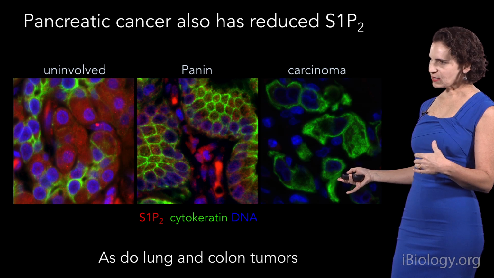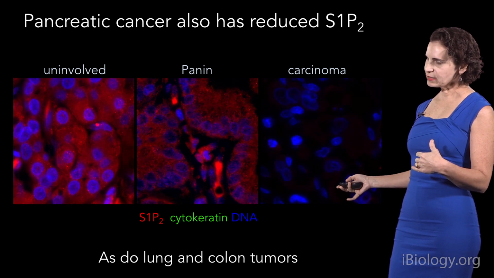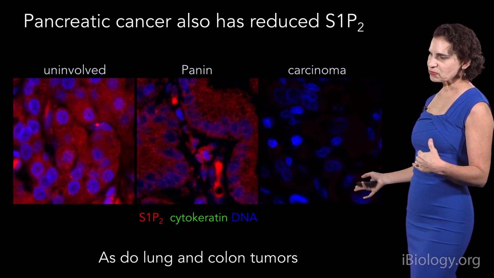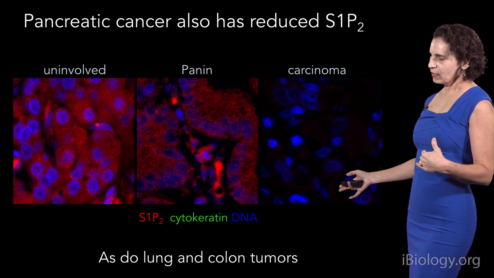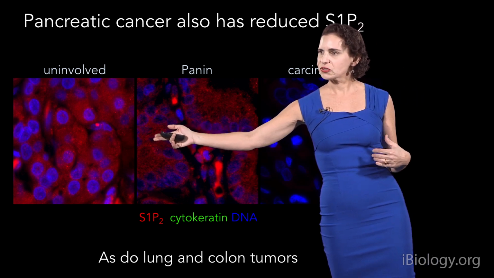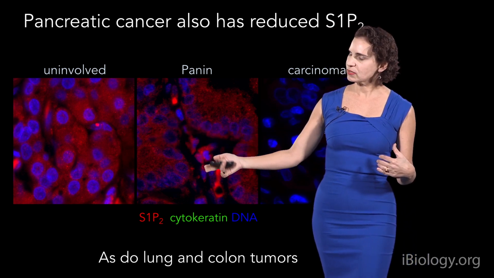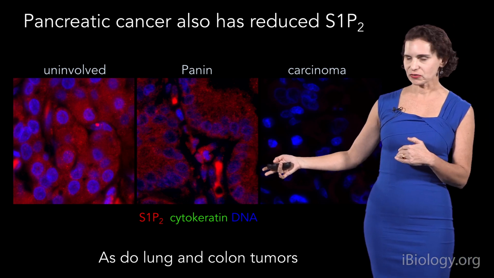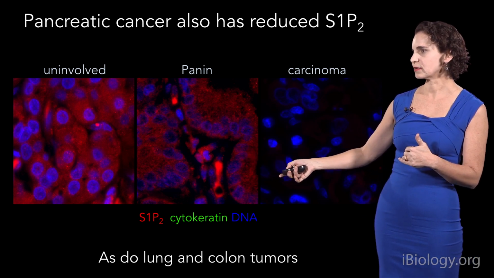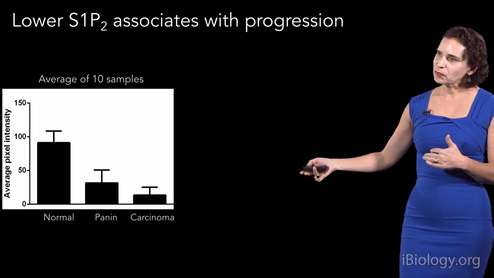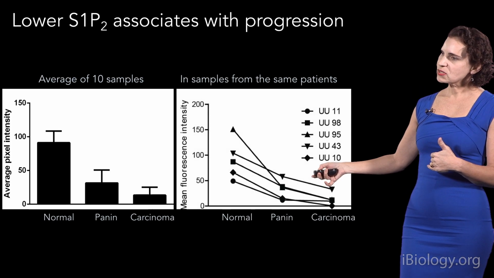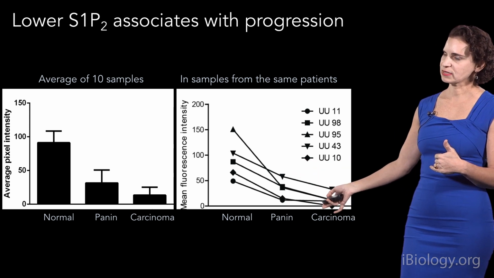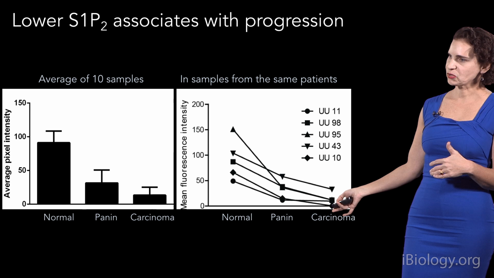And if you look at the sphingosine phosphate 2 staining in red, if I take off the green channel, you can see that in the carcinoma there's really very little at all compared to the control uninvolved tissue here. Now precursor lesions called PanINs had sort of intermediate values of sphingosine phosphate 2 staining. This was also seen in multiple different samples and also in matched samples from the same patient as this cancer progressed. You can see that the sphingosine phosphate 2 was gone.